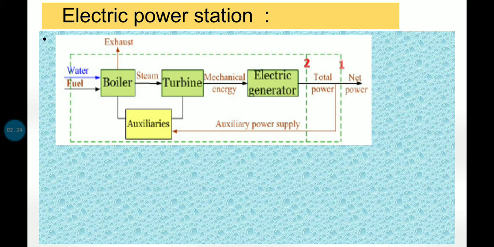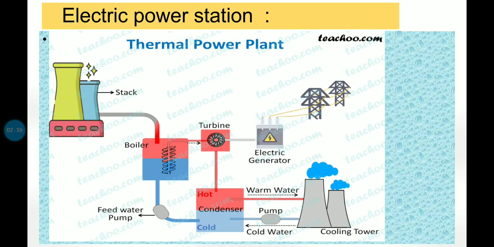Now let us see the thermal power plant working. How does a thermal power plant work? In this, the turbine is rotated using steam. Here also the turbine is rotated using steam, and water is heated in the boiler. As you can see in the picture, we have a boiler in which water is being heated. Because the water is boiled, steam is generated. This steam rotates the turbine. Now see here, it is connected by a pipe, so this rotates the turbine.